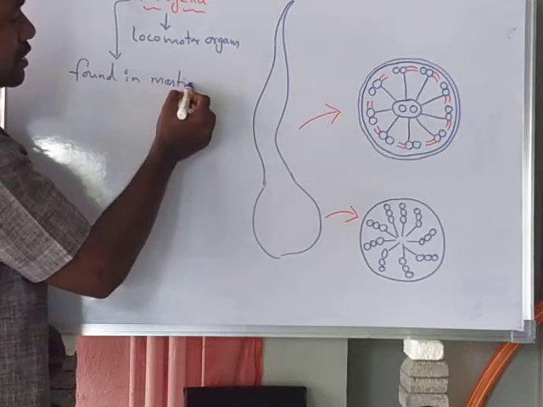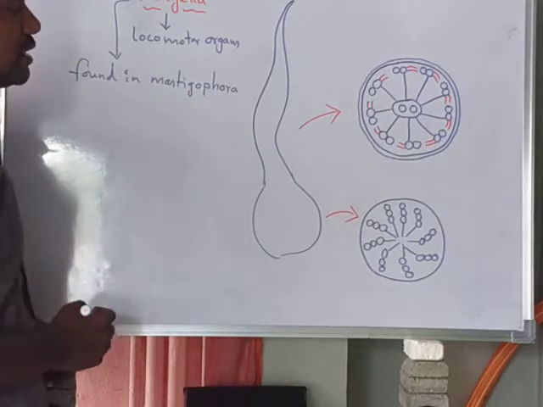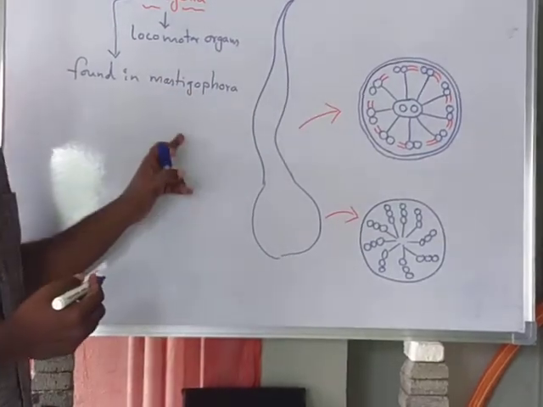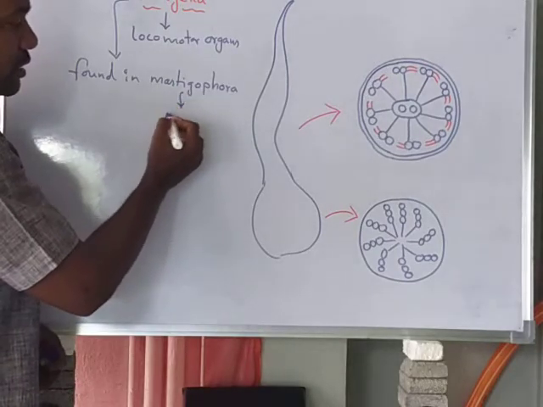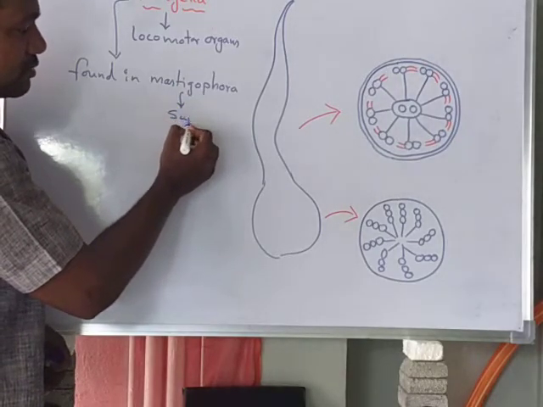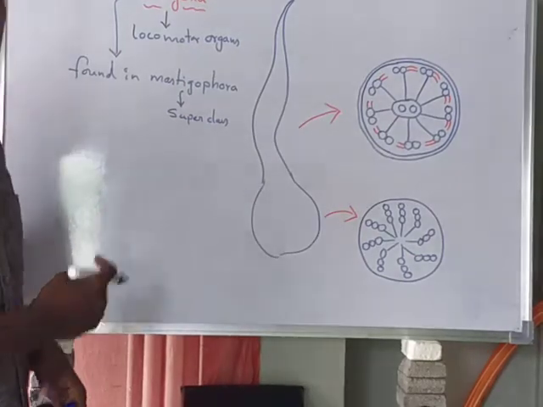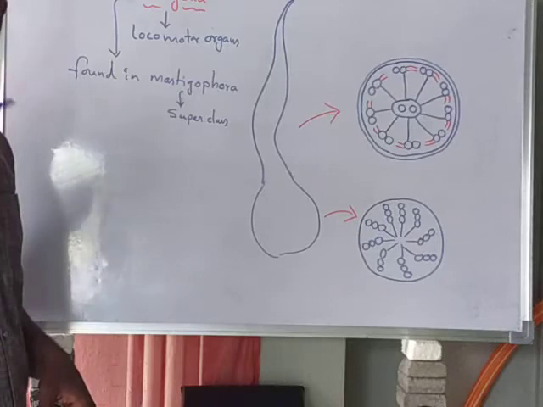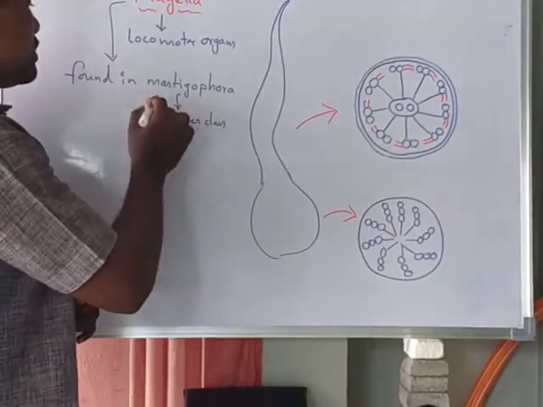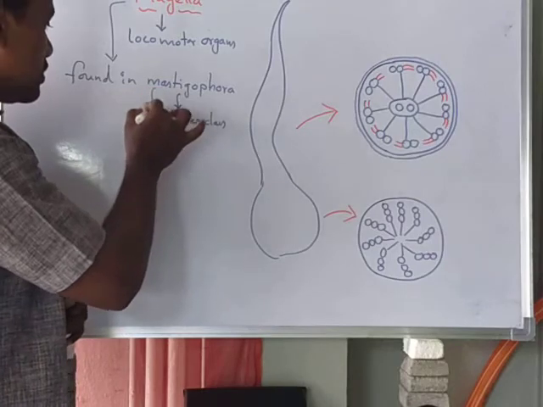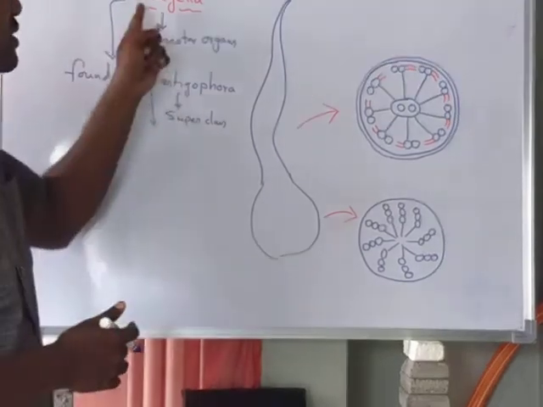Mastigophora animals, which belong to the protozoa. Mastigophora is one of the superclasses of the protozoan subphylum. The Mastigophora animals contain flagella.